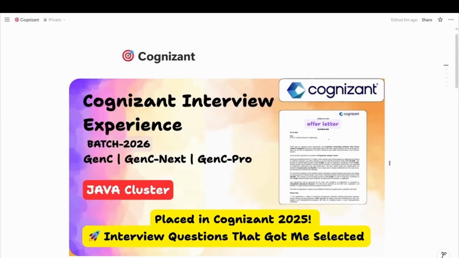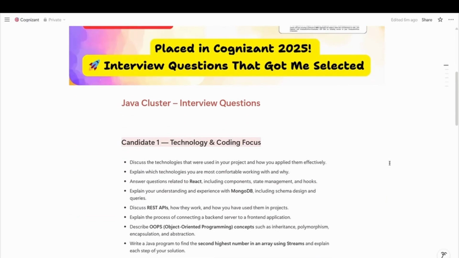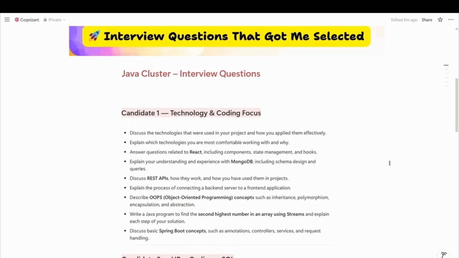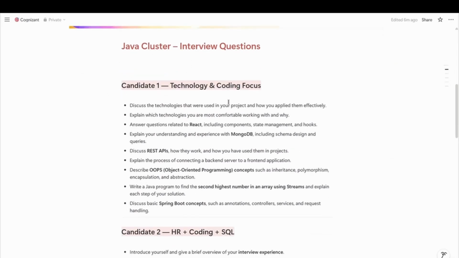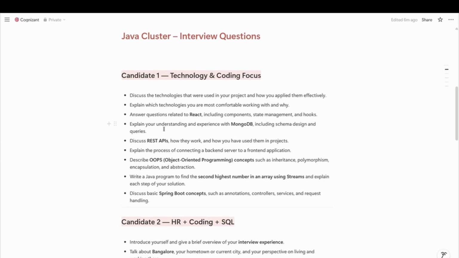So let's start. These are all the Java cluster interview questions that were asked in the interview. Let's start with candidate one. For candidate one, all the questions were about technology and coding focus. They discussed the technologies used in their project and how they applied them effectively. Another question was which technology you are most comfortable with and why. This was the second question asked to that candidate.